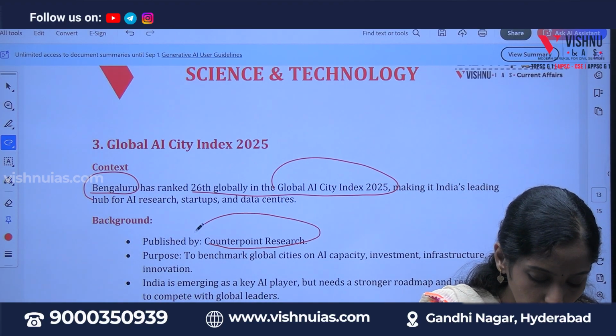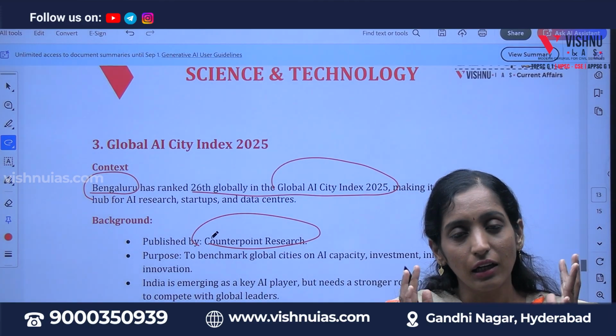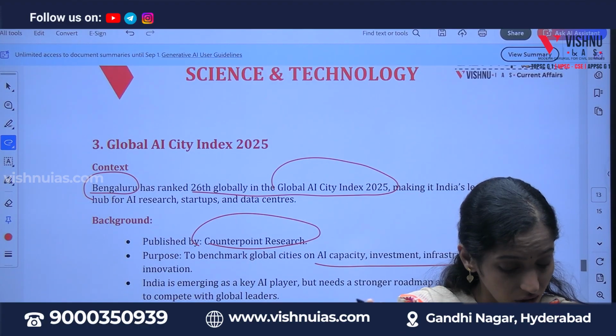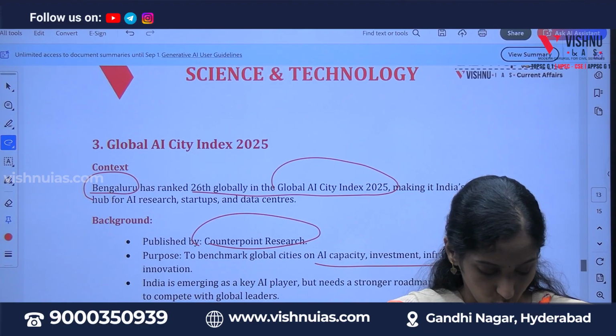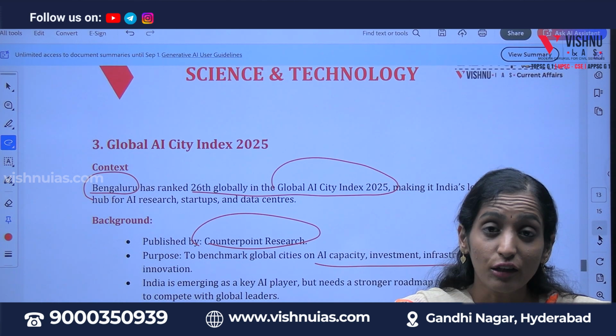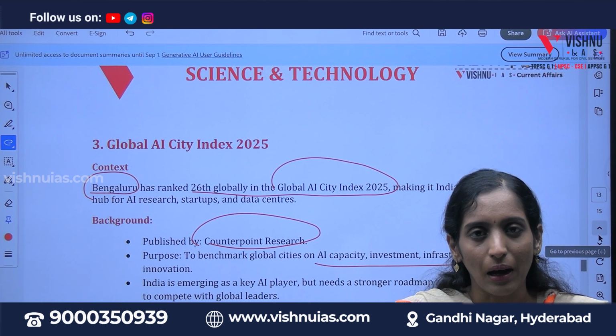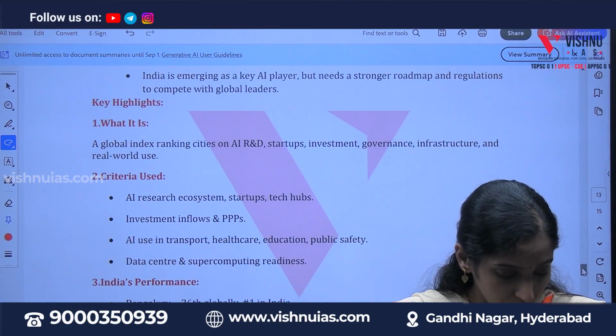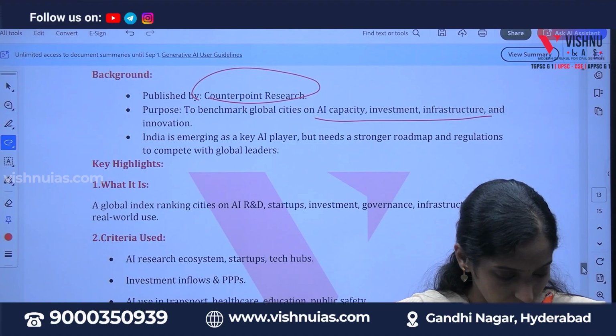It is published by Counterpoint Research, and it concentrates on AI capacity, investment, infrastructure and usage along with innovation. Now India is emerging as a key player with a strong roadmap and regulations in the field of AI. But Bengaluru ranks only 26, that's a concern now, right?